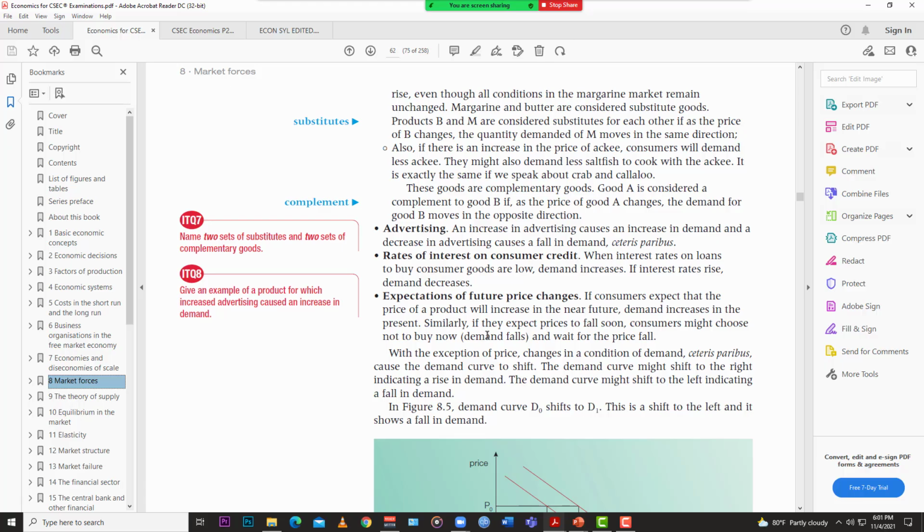Complements are goods that go well together. For example, milk and cereal: if the price of milk goes up, then your demand for cereal might go down, right? So they complement each other.